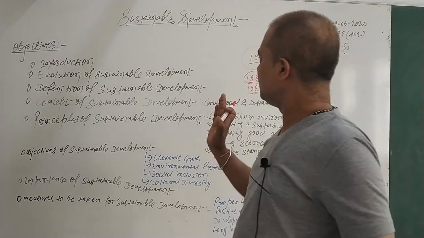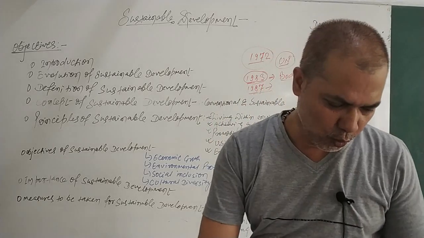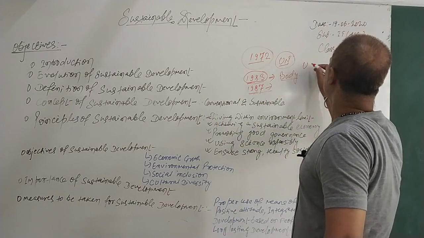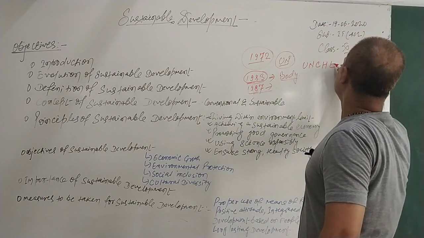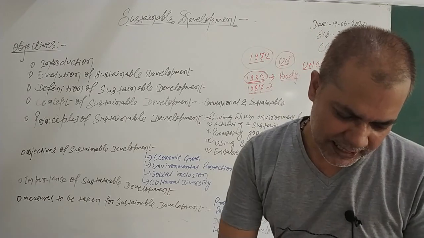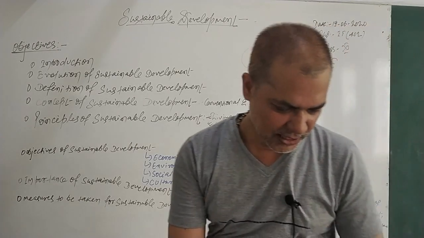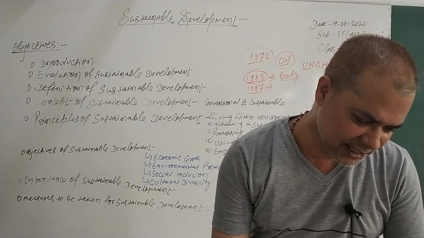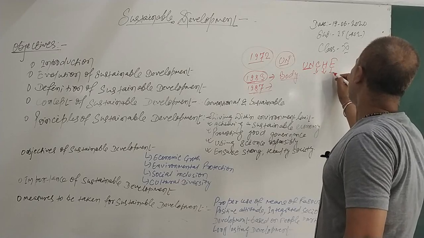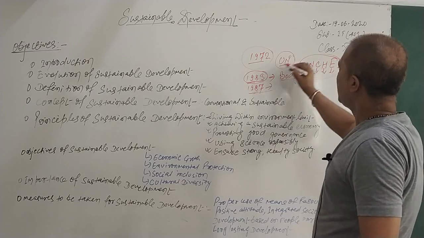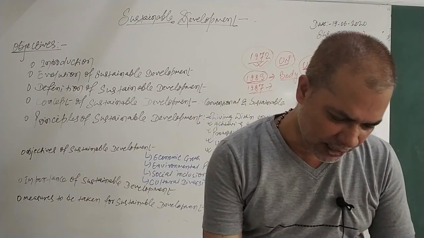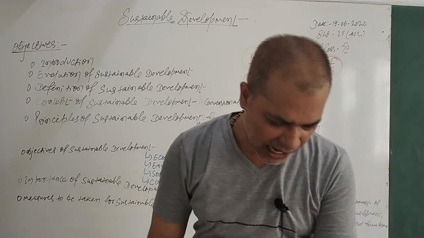So first, in 1972, as I mentioned, the name of this conference was UNCHE, the United Nations Conference on the Human Environment. That was the name given to this conference in 1972. Then in 1983, this governing body was formed, and it produced the report Our Common Future.